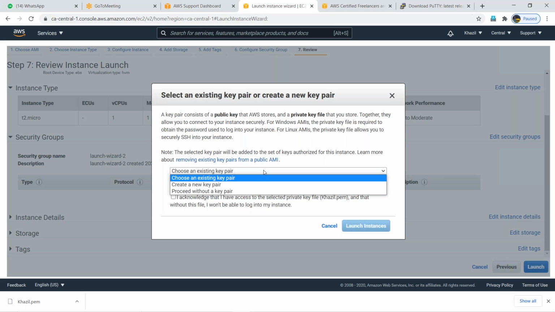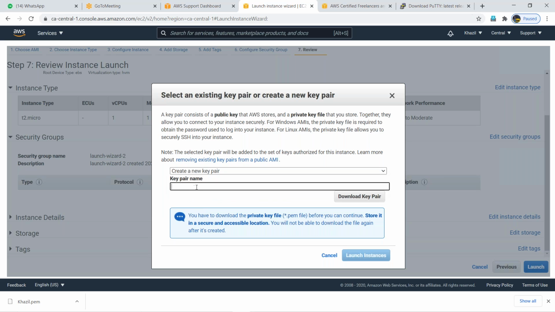Here choose a new key pair. You can go with existing also, but go with a new key pair first time, right? Create a new key pair. Give any other name. You cannot give the same name, it's already there. You have to give some other name. Give Amar. Always better small letters, no special character, no spaces. Download key pair. Yeah, so you downloaded, launch instance.